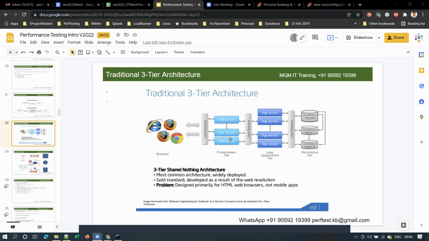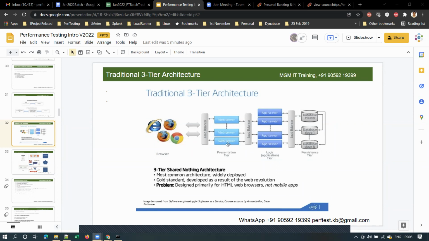First of all, there will be more than one web server when your user base is very high. There are thousands and lakhs of users accessing the application. If one web server is not sufficient to handle the load, they will add one more web server, or one more application server, one more database server. Is it clear so far? If one server is not sufficient, right?